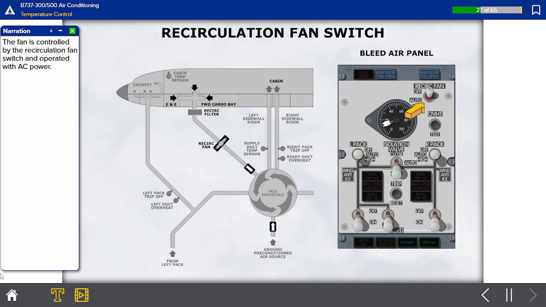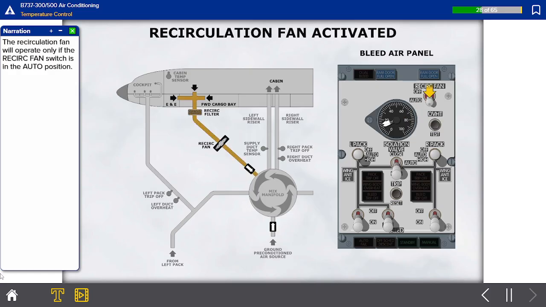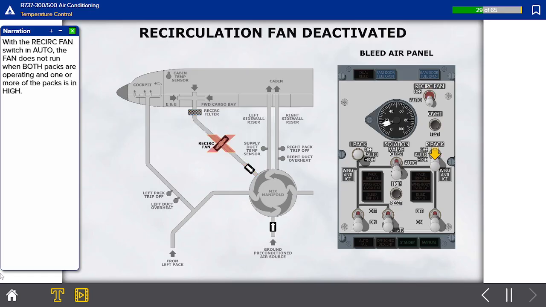The fan is controlled by the recirculation fan switch and operated with AC power. The recirculation fan will operate only if the recirculation fan switch is in the auto position. With the recirculation fan switch in auto, the fan does not run when both packs are operating and one or more of the packs is in high.